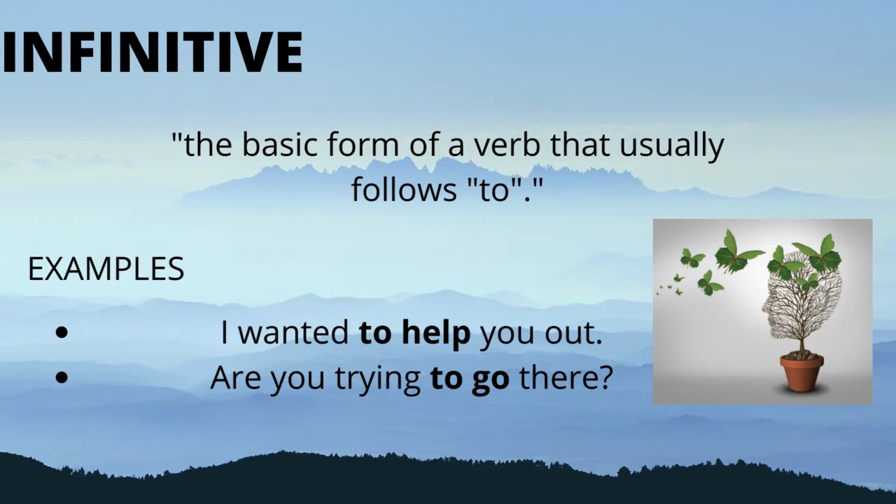The first one is infinitive. The basic form of a verb that usually follows "to" is the infinitive verb. Whenever there is a "to" before a verb, then it will be an infinitive verb. For example, I wanted to help you out. Are you trying to go there? In these two sentences, to help and to go show the infinitive verb because there is a "to" before the verb. So they are infinitive verbs.